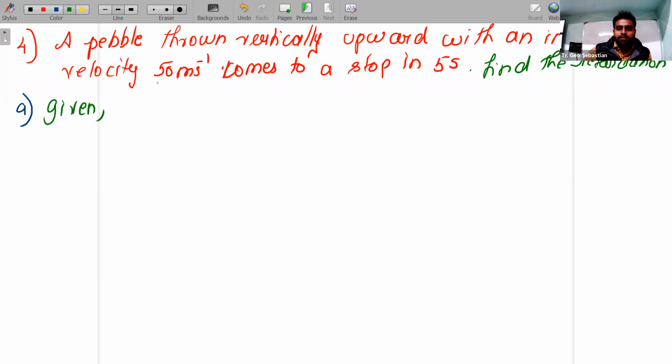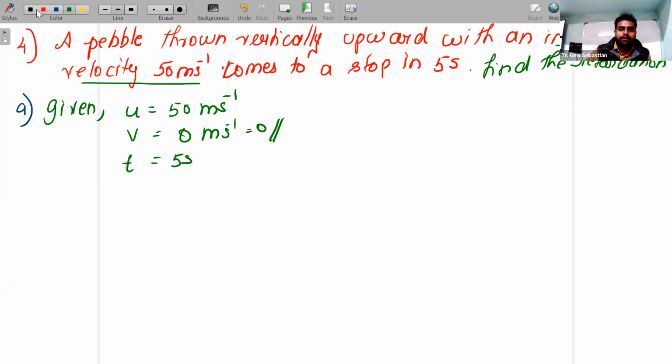Given, initial velocity is 50 meter per second. So u is equal to 50 ms raised to minus 1. Now, final velocity is not given. Why? Because this particular body will go up and come back, right? So when it is stopping, what will be its final velocity? 0 meter per second. What is the time? 5 seconds. Now you understood why we are calling it retardation. You will get a negative value, right?